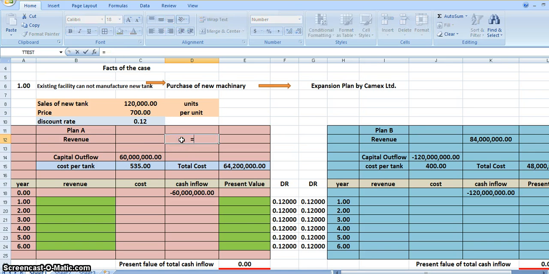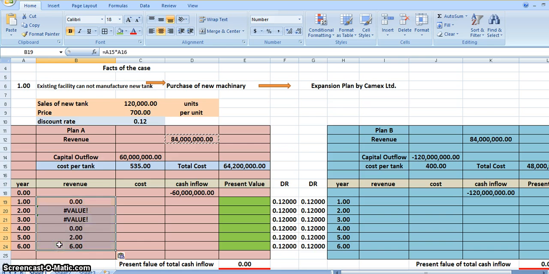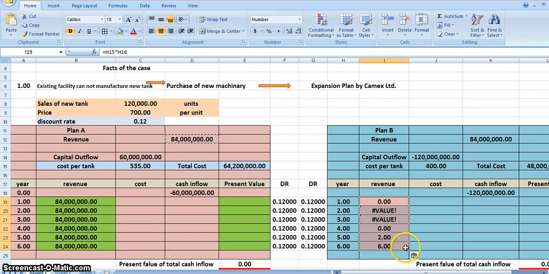Revenue will be, as we know, the units sold into the selling price. That is 84 million, and we know that this will remain the same for plan A or plan B, it does not matter. Let me paste the value, 84 million. Let me also paste the same value for plan B, that is 84 million. Now both of the plans differ in cost. Let us review the cost.